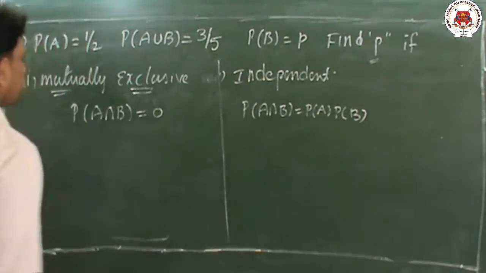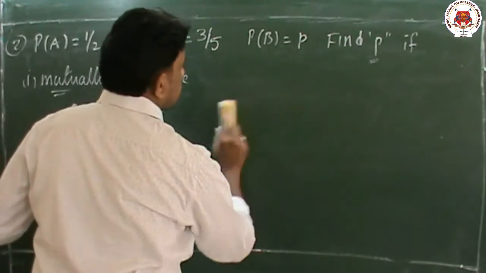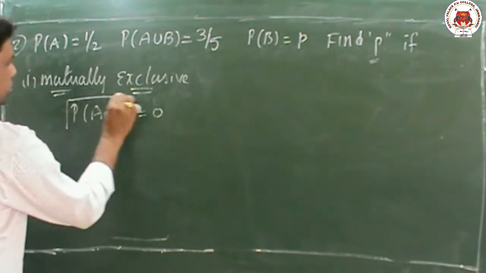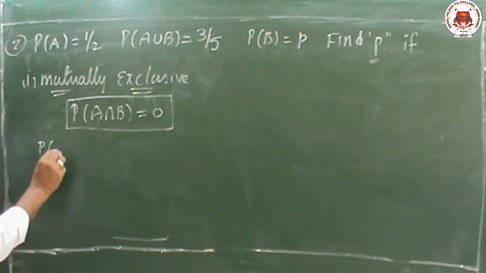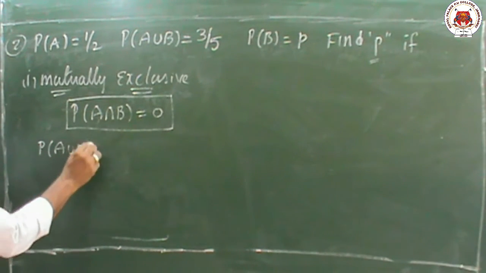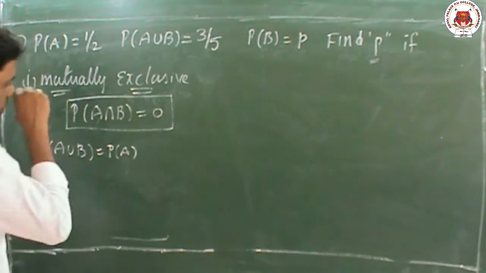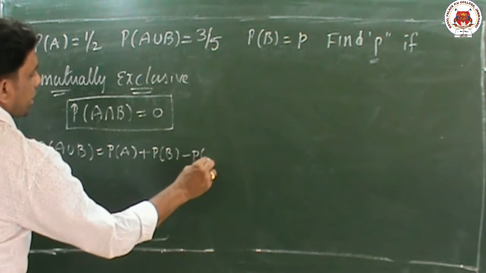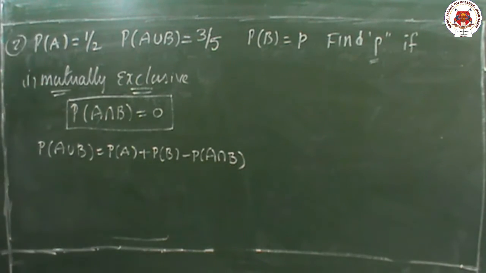If we start to do this, first of all, mutually exclusive we will take, and afterwards we will discuss the independent term. Then P of A intersection B is equal to 0 because of exclusive. P of A union B is given. So we know the P of A union B formula. What is the formula? P of A union B is P of A plus P of B minus P of A intersection B. This is the formula.